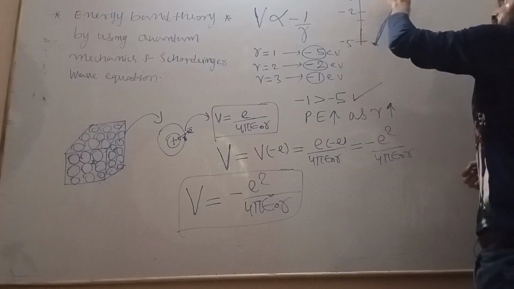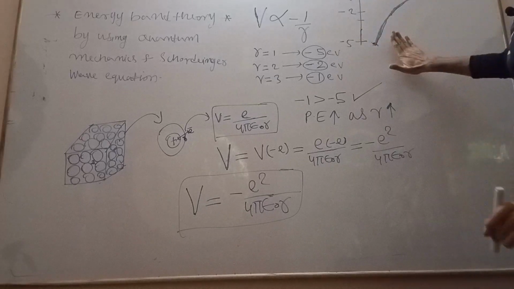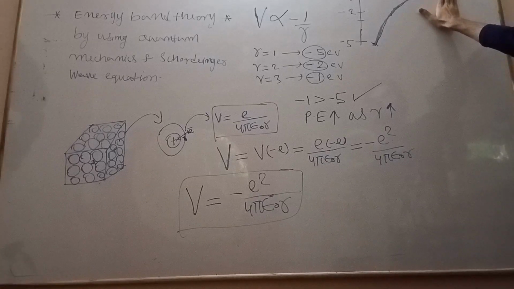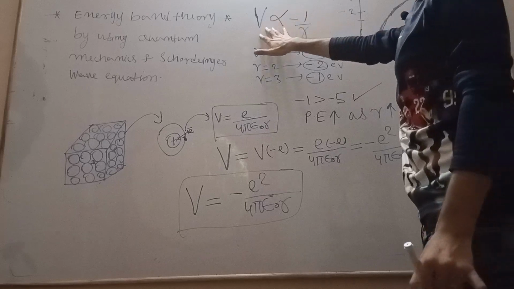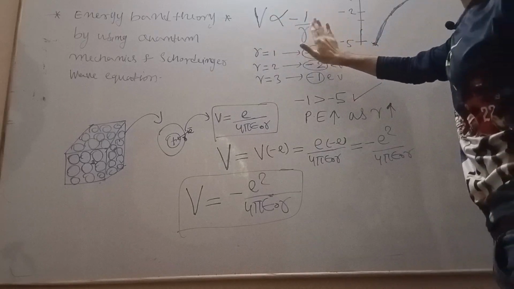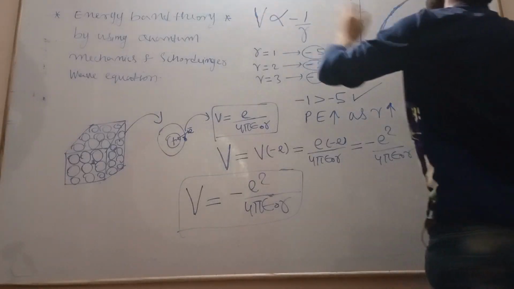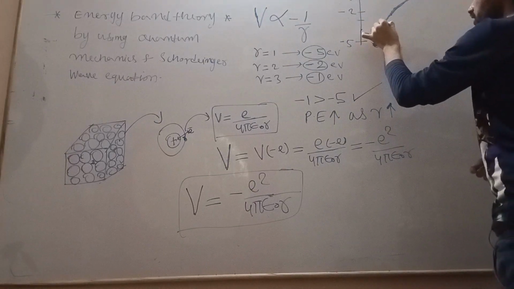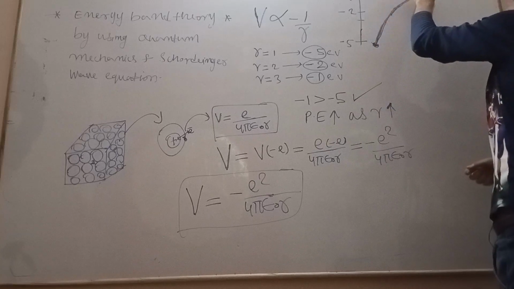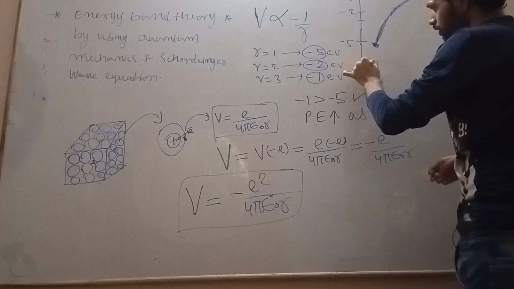Now we are perfectly visualizing what is actually happening here. Actually the potential energy is increasing with respect to r. As r increases, potential energy increases. As r increases, potential energy also increases. So this is the perfect visualization.